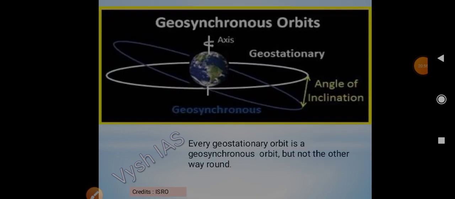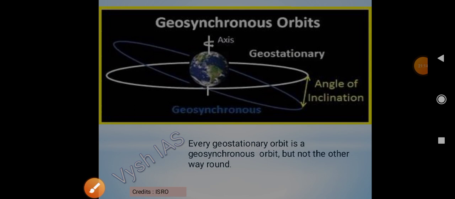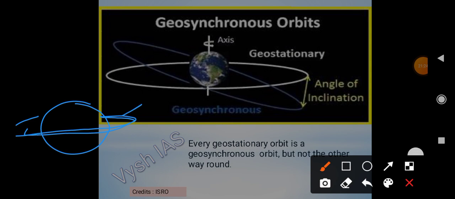Moving ahead, geosynchronous orbits. Here they have shown the difference between geosynchronous and geostationary. We are seeing this is our geostationary. Geostationary will always be above the equator like this. But geosynchronous need not be like this.